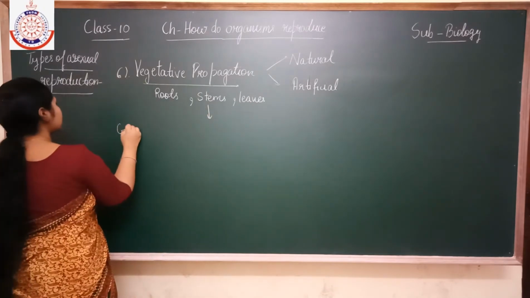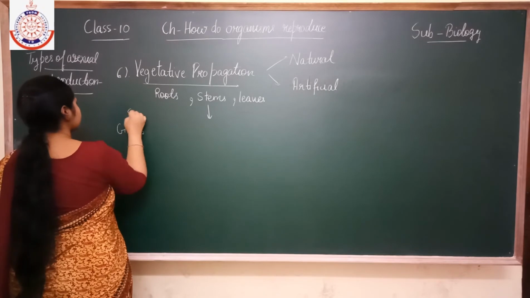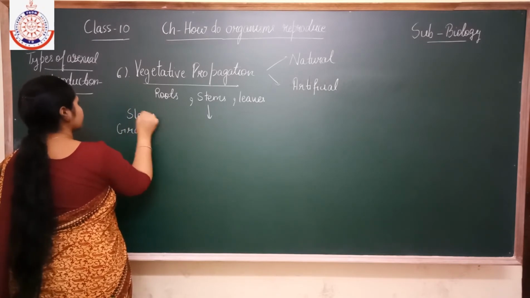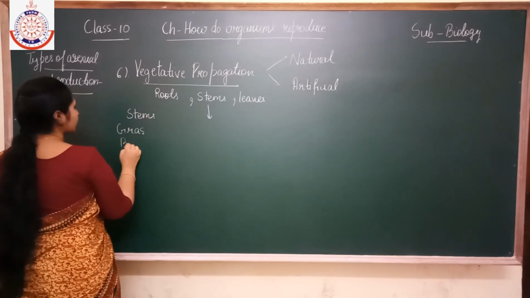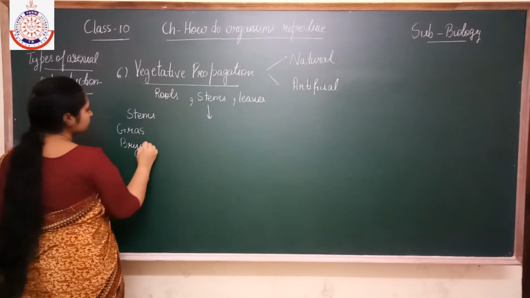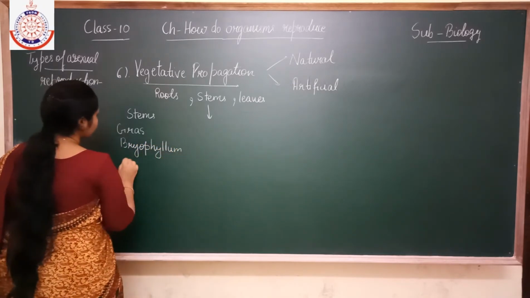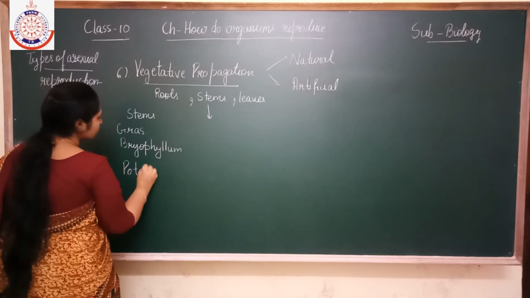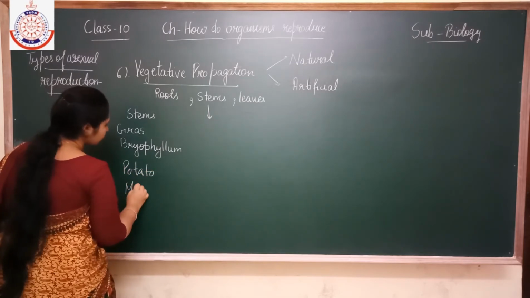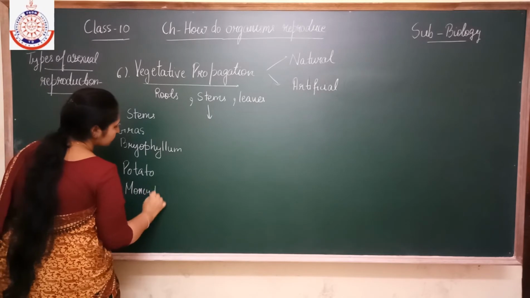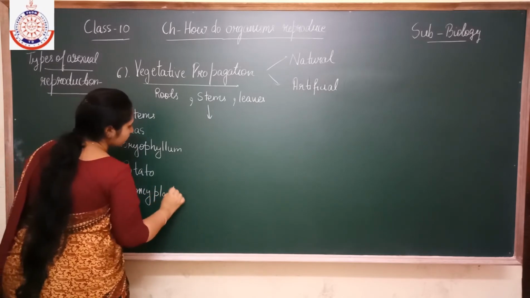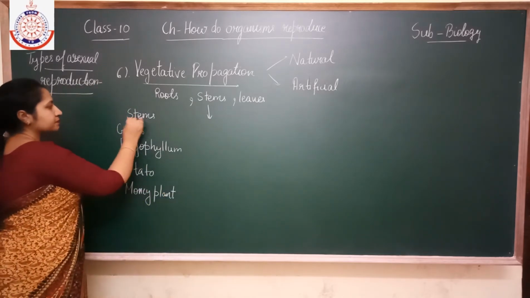Here the examples are grass, bryophyllum, potato and money plant. Okay.